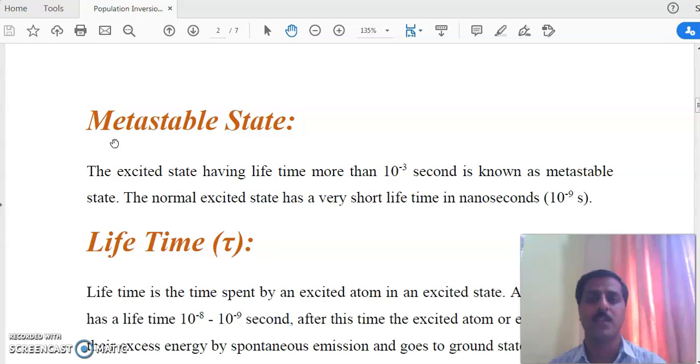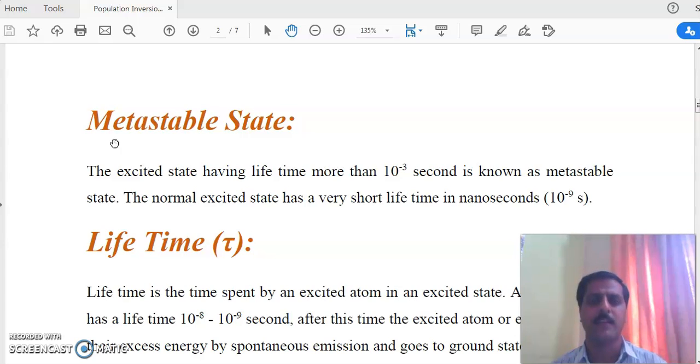For stimulated emission to take place, we require a metastable state. So what is the difference between the excited state and the metastable state? Metastable states are the traps. Metastable states are the additionally created traps between the two states.